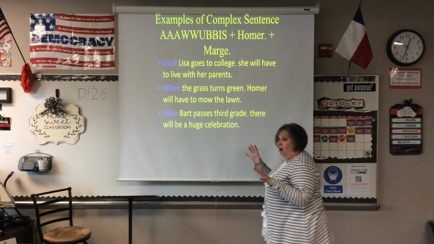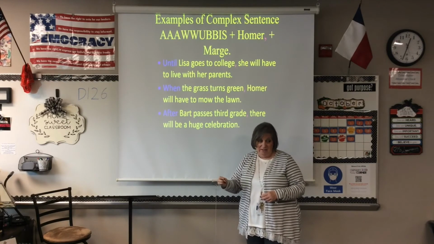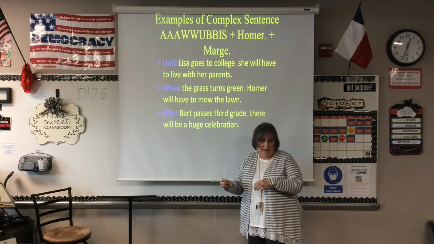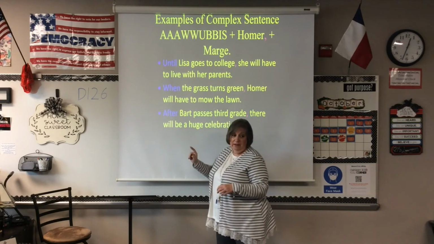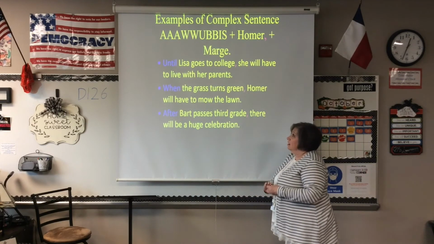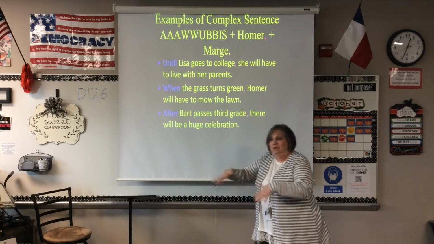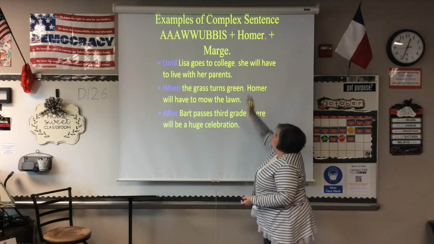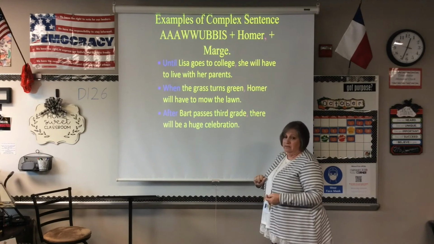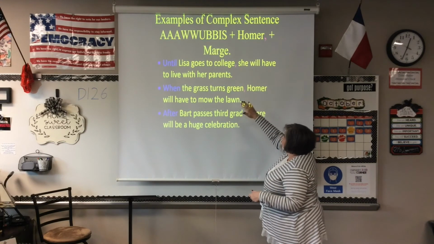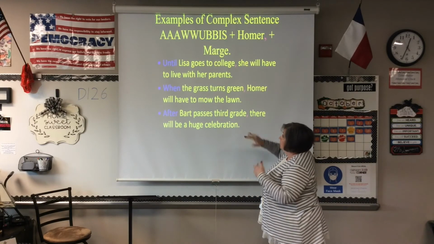So that means that all of these sentences are going to start out with a dependent clause, and they need to add Marge to make it whole, right? And you'll see they all begin with an IW, right? Until Lisa goes to college. Is that a complete sentence? No. Until she goes to college, what happens next? Well, we have to put a comma because we're going to add Marge. Comma, she will have to live with her parents. Perfect. She will have to live with her parents could be a sentence all by itself. That's why it's a Marge. Put them together, put the comma.